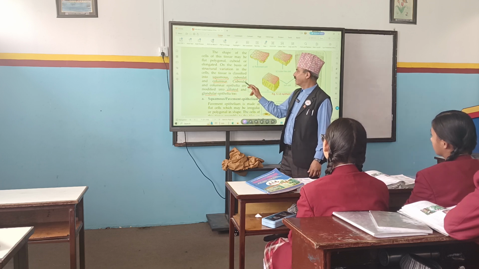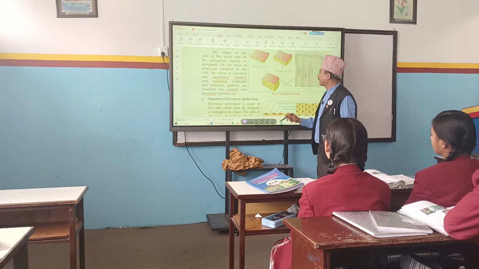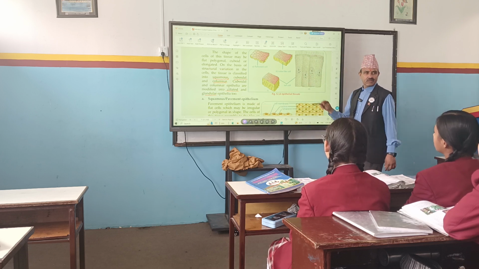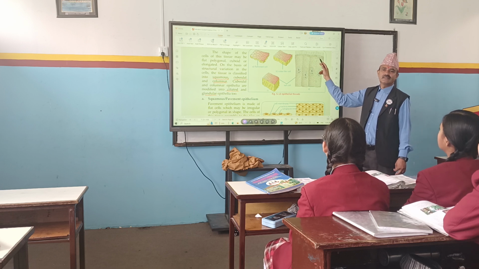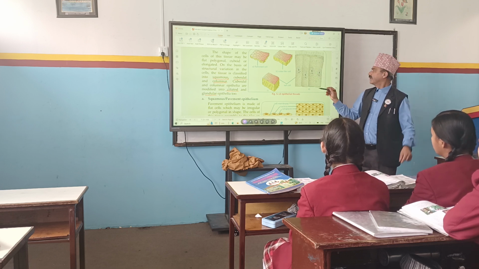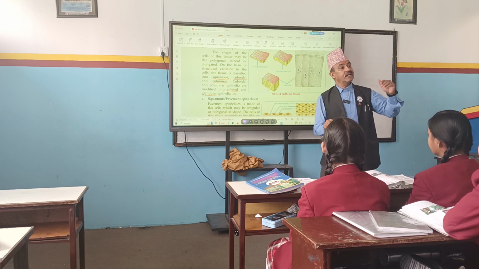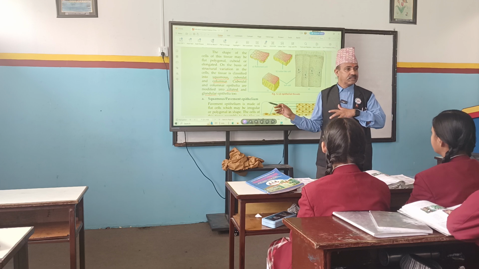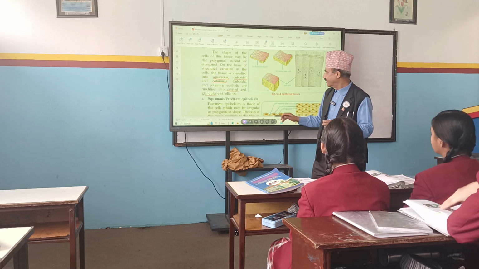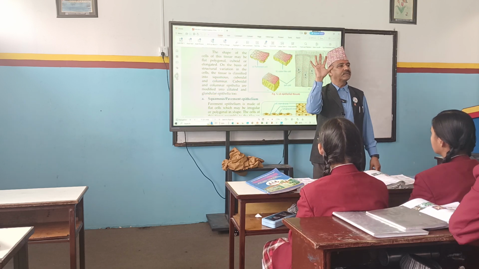But cuboidal and columnar are again modified into ciliated and glandular. Can you see your hair-like structure? So these are ciliated. Cilia, short hairs are present in them. Paramecium contains cilia, but that cilia is for locomotion. But these cells cannot move from one place to another. Can they? They cannot.